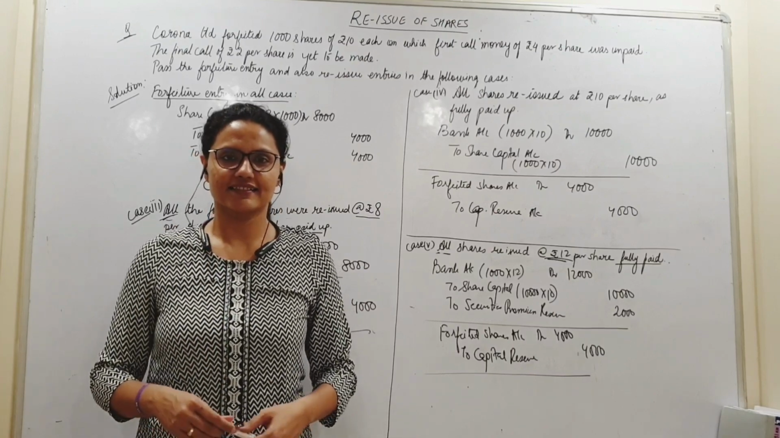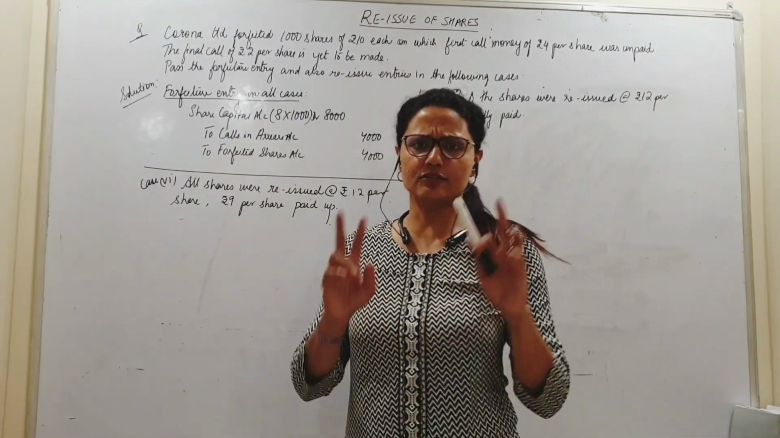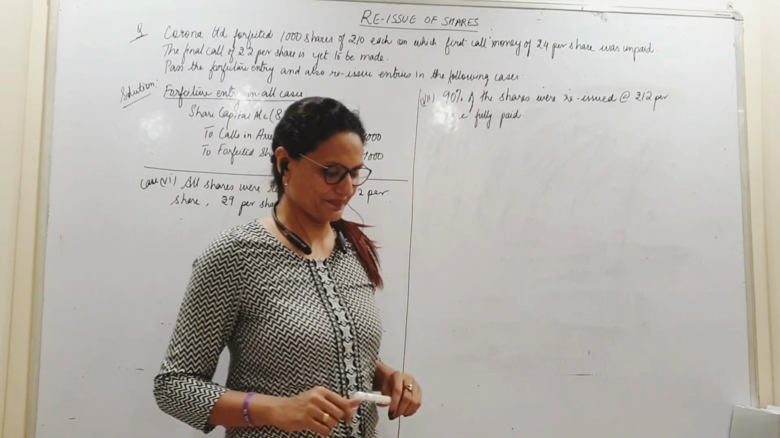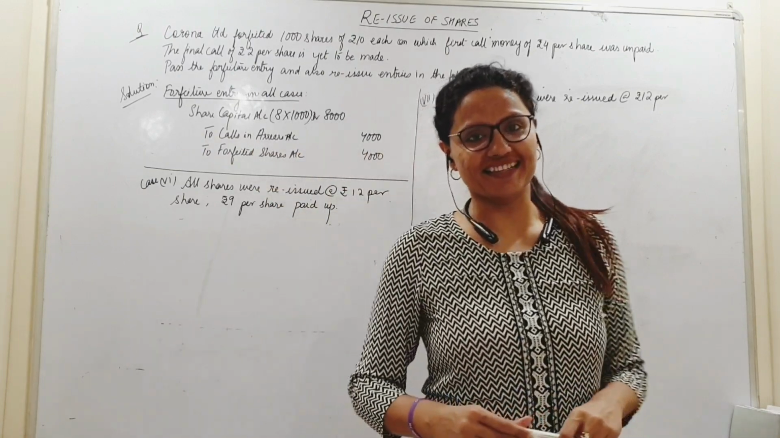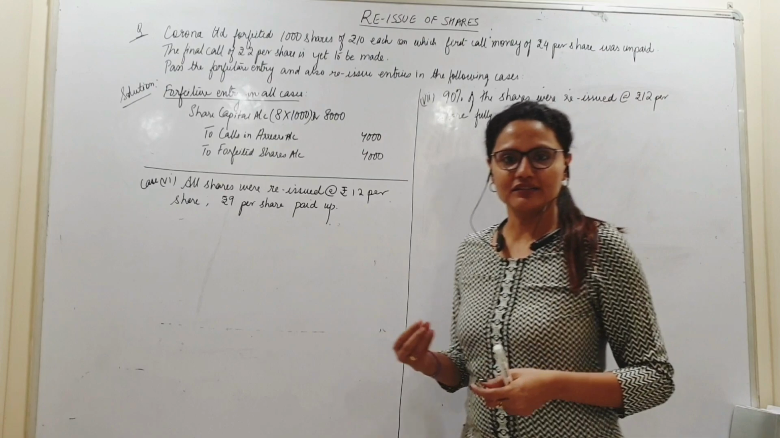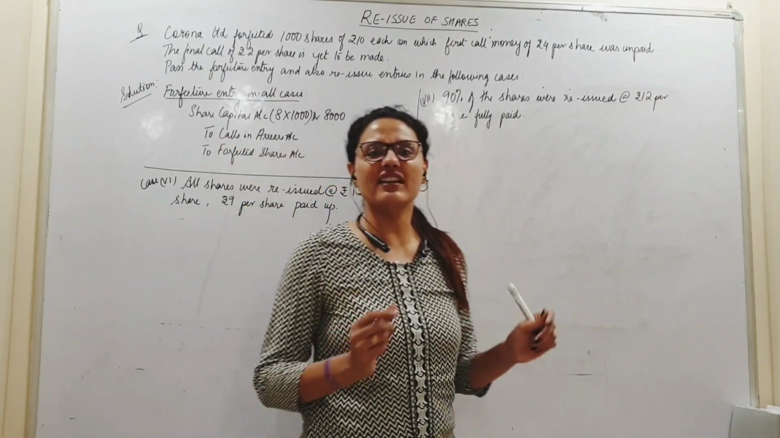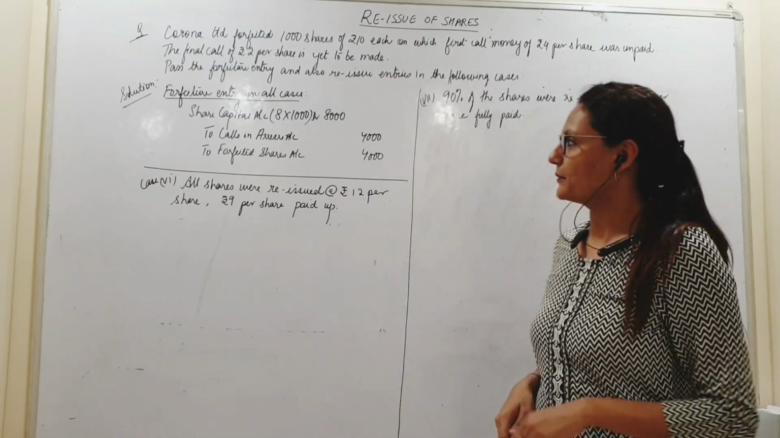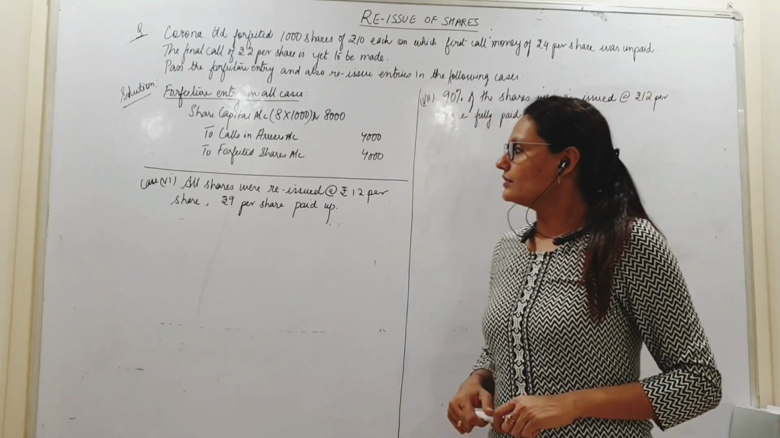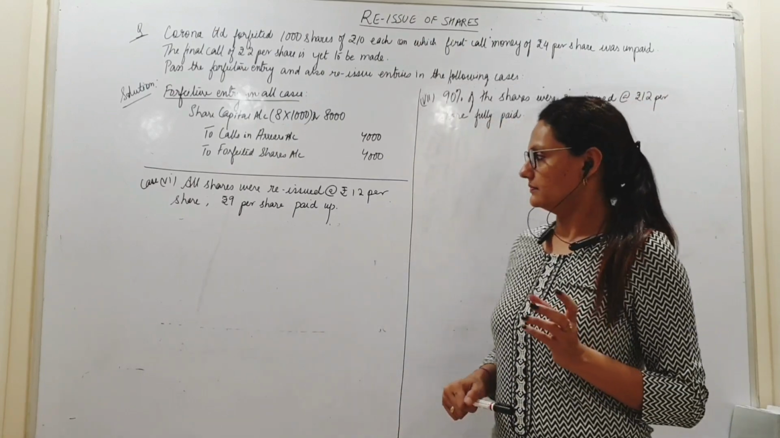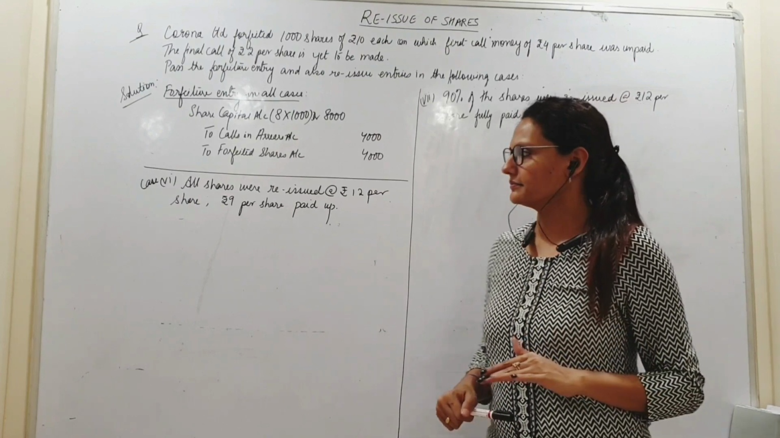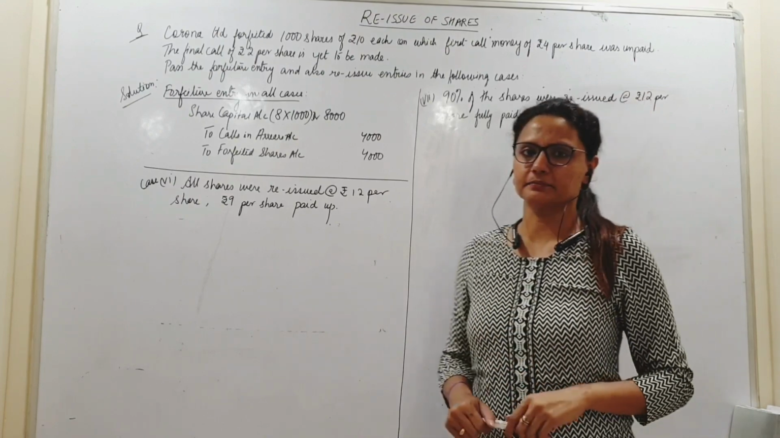Few more cases. Okay, last 2 cases I will take. I hope you are enjoying it, because every case is a little different. Reissue in shares is always very tricky. Now, case 6. All shares were reissued at 12 per share, 9 per share paid up.